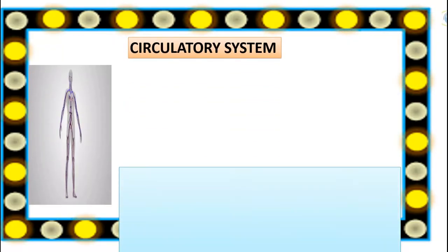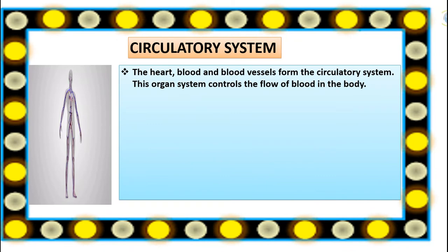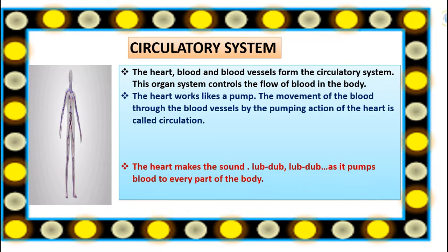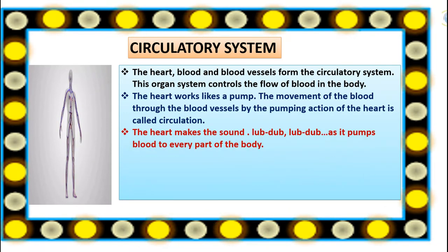Let's move to circulatory system. The heart, blood and blood vessels form the circulatory system. This organ system controls the flow of blood in the body. The heart works like a pump. The movement of the blood through the blood vessels by the pumping action of the heart is called circulation. The heart makes the sound lub dub as it pumps blood to every part of the body.